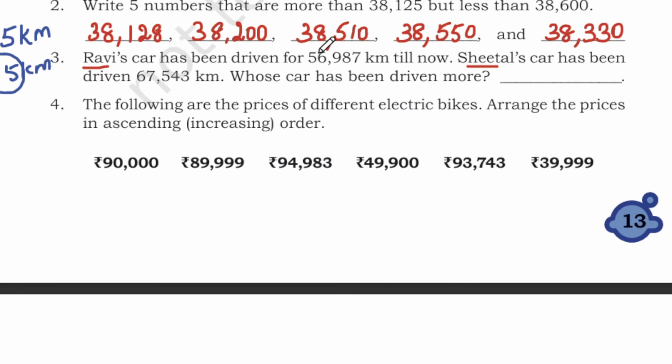How many digits are there? 1 2 3 4 5, 5 digits, and here also 5 digits. We have the same number of digits, so we should check the first digit. The 10,000s digit here is 5, and here we have 6. So 6 is greater. Who has driven a longer distance? It's Sheetal.